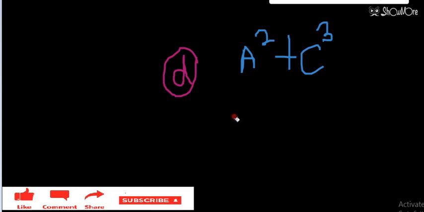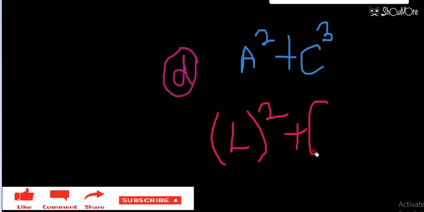If I take A as L, then L square plus, now I have to make L square here, so I will take its power as 3, here L raised to the power 2 by 3.